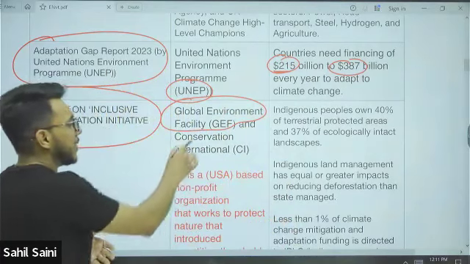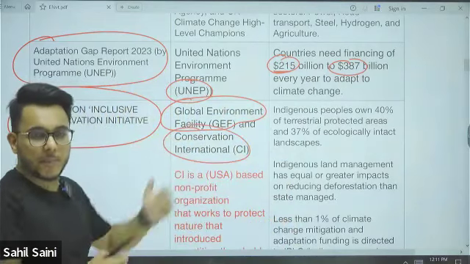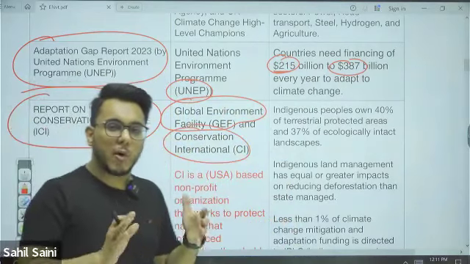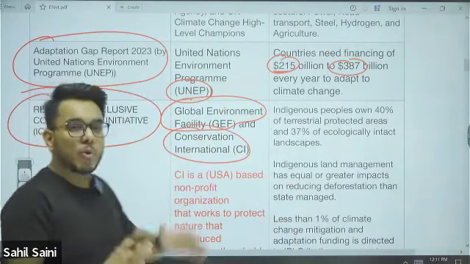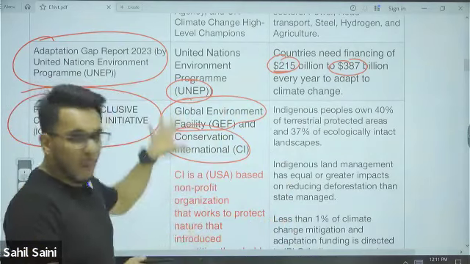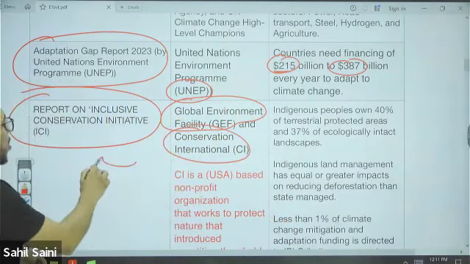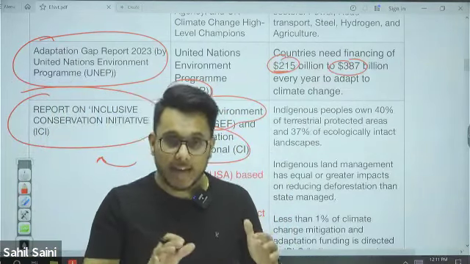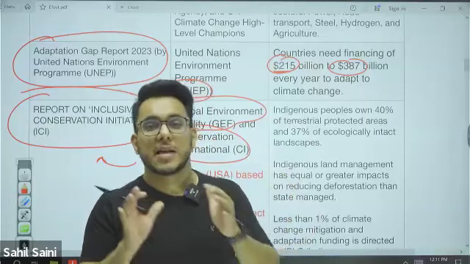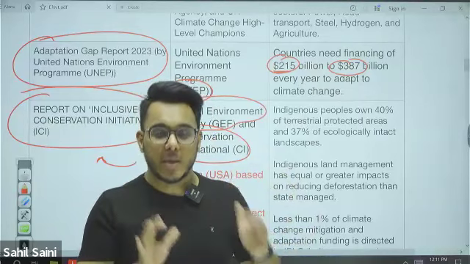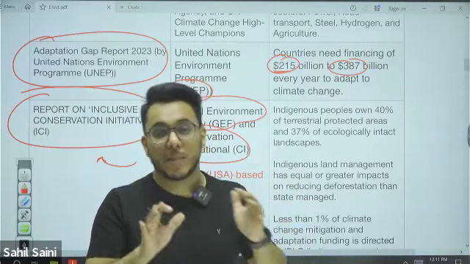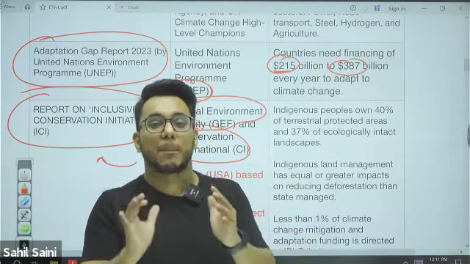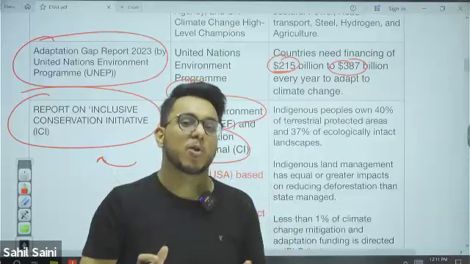So the Global Environment Facility and Conservation International, which is a US-based not-for-profit organization, both released this report on the Inclusive Conservation Initiative. This report highlights the contribution of indigenous people in environmental conservation, but their efforts are not actually recognized.